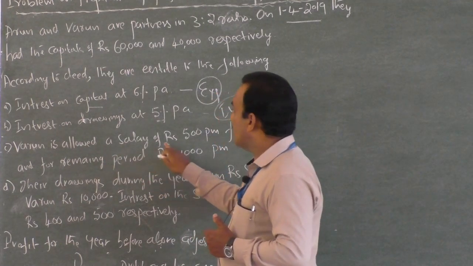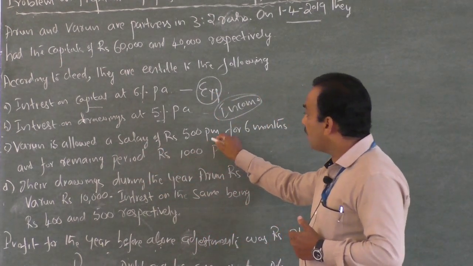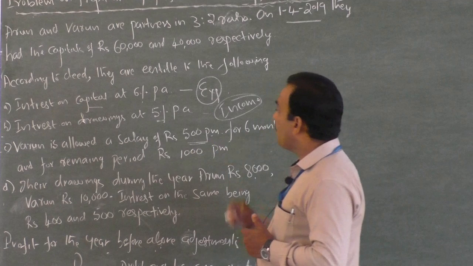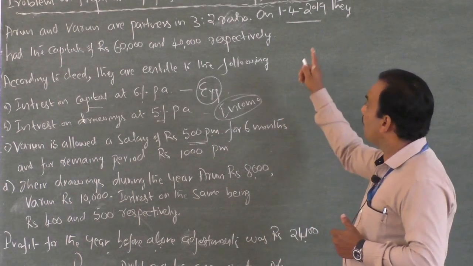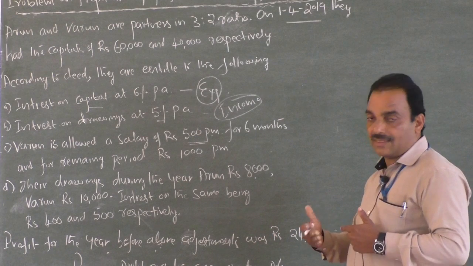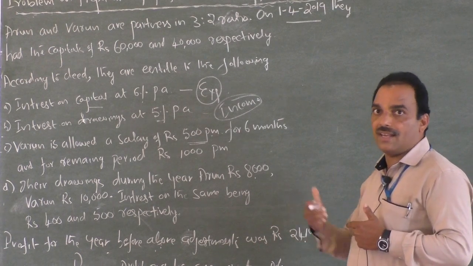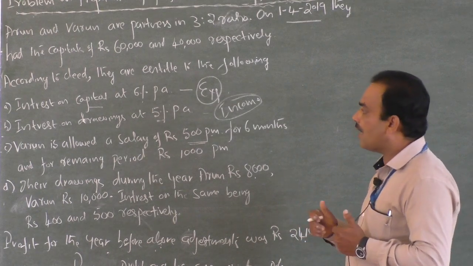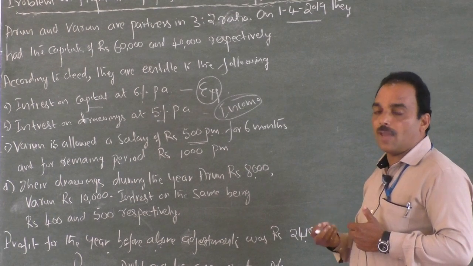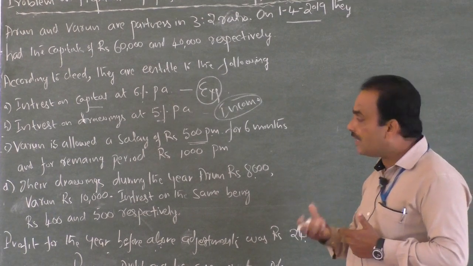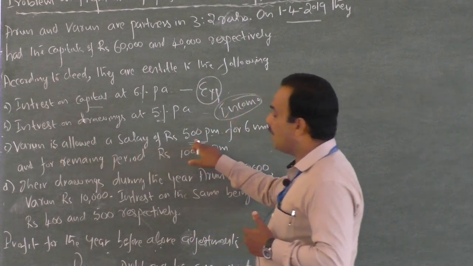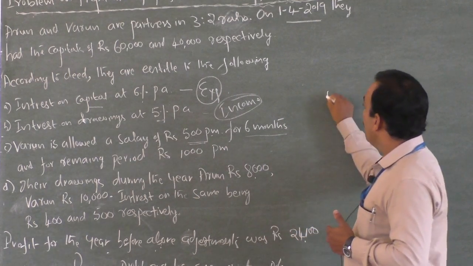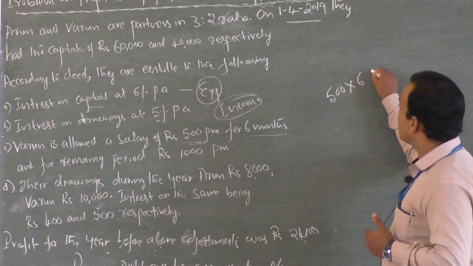And Varun is allowed a salary of rupees 500 per month. See, remember, per month. But here we are preparing the account not for a month, but for a year. Though we are required to prepare the account for a year of 12 months, we have to calculate his total salary, I mean the salary for the year. Varun is allowed a salary of rupees 500 per month for 6 months. So his salary is 500 rupees for the first 6 months.